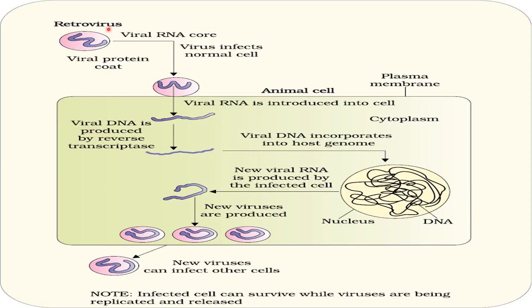Okay, so first of all, see here, this is HIV, that is a retrovirus, meaning it has RNA as genetic material, right? This blue colored part is the RNA of the virus, and it is covered by a protein coat. As you know, in viruses, genetic material is covered by a protein coat. So this is the complete structure of the retrovirus.